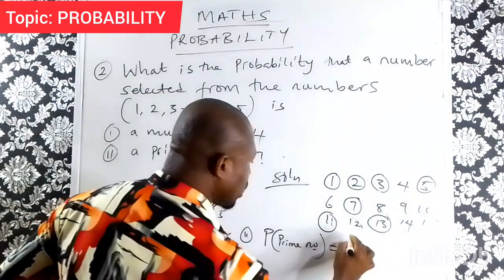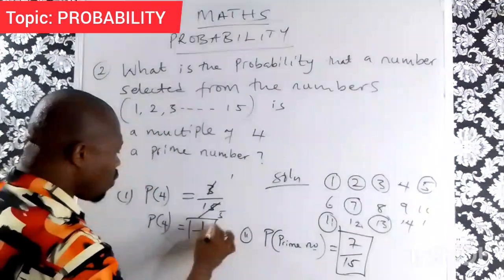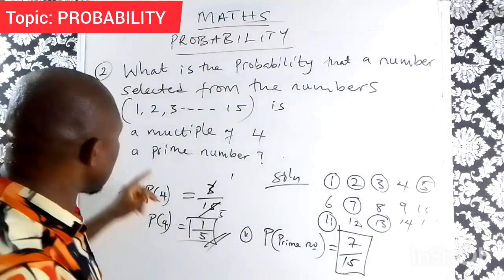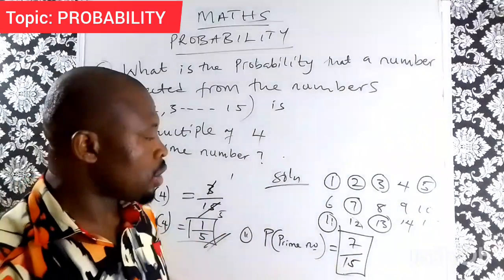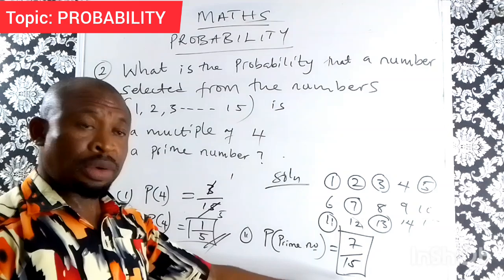And of course, 15 is a correct answer for this, while 1 over 5 is the correct answer for the first one. This one is 7 over 15, and we cannot reduce this anymore. So we'll leave it like this.